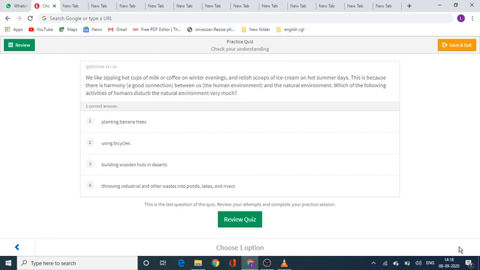Option number 1, planting banana trees. Option number 2, using bicycles. Option number 3, building wooden huts in deserts. Or option number 4, throwing industrial and other wastes into the water bodies such as ponds, lakes, and rivers. Which human activities disturb the natural environment very much? Okay, your time starts now.